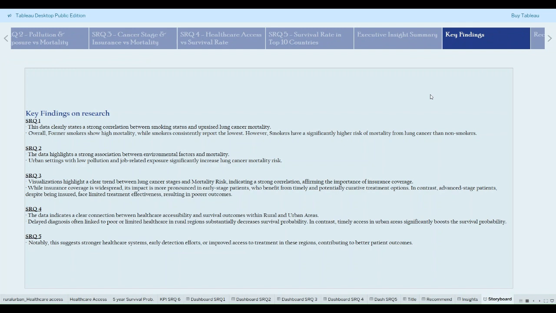Advanced cancer stages have higher mortality, and insurance helps only when diagnosis is early. Healthcare access, especially in rural zones, significantly affects survival probabilities. Countries with better screening programs and early access show higher 5-year survival rates. Together, these findings stress the urgent need for a proactive, equitable, and technology-driven response to lung cancer.